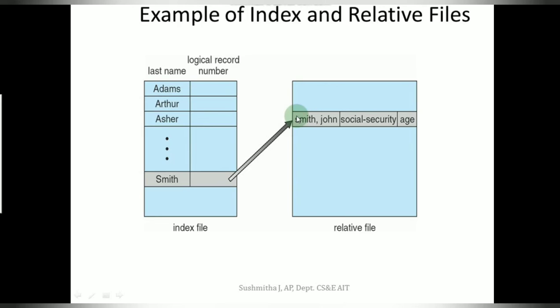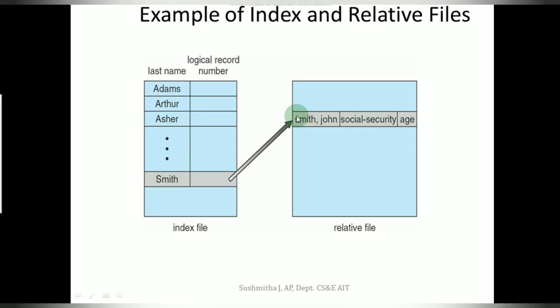For example, if record 1 is at position 1, record 2 at position 2, record 3 at position 3, record 4 at position 4, and so on. Now, if I want to go to the fourth record, it will immediately point me to that particular position.